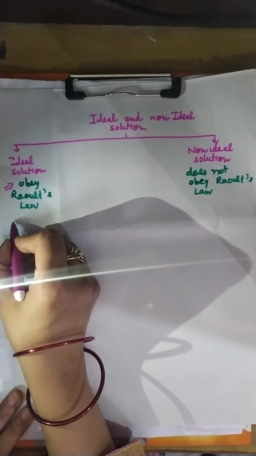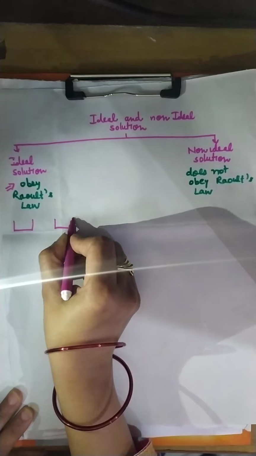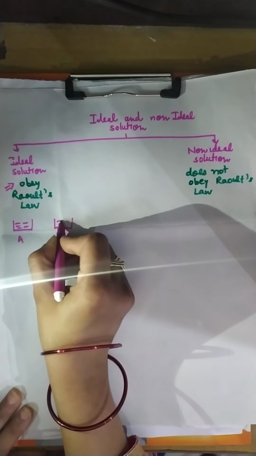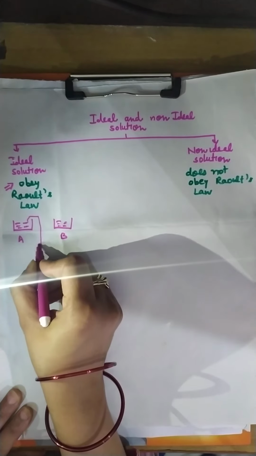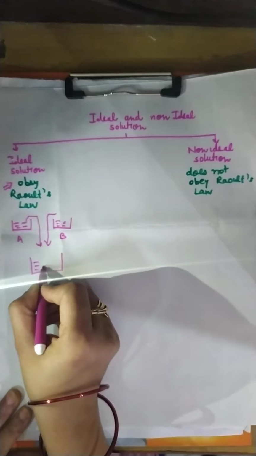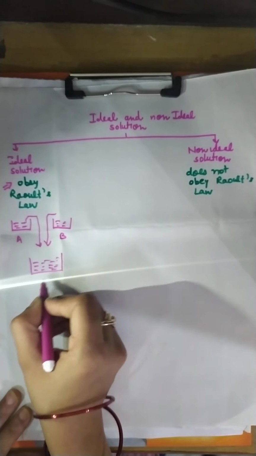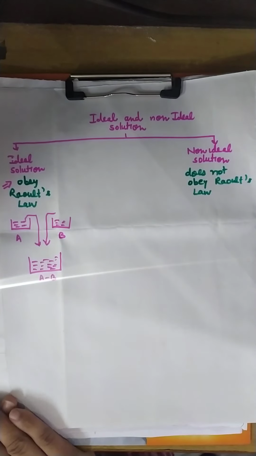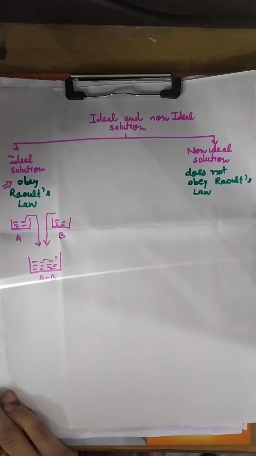We will prepare an ideal solution by two components, A and B. This is A and this is B. We will mix both of them and prepare a new solution AB, in which new interaction between the particles of A and B is generated.